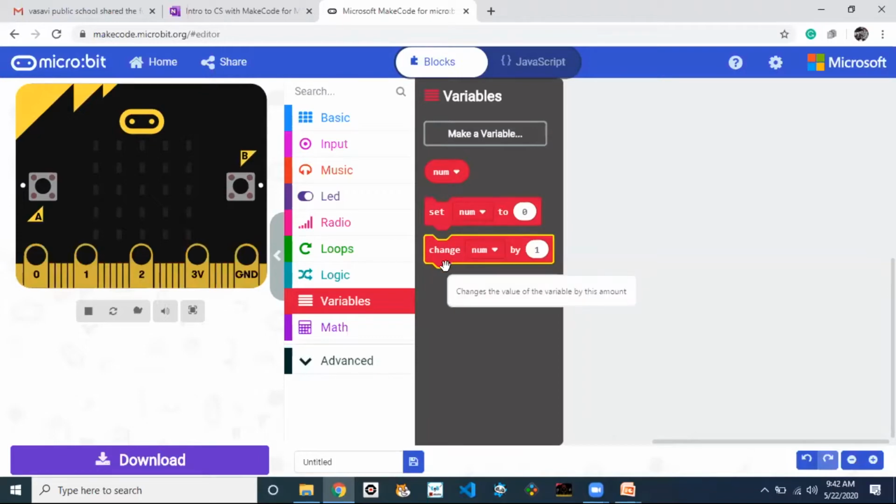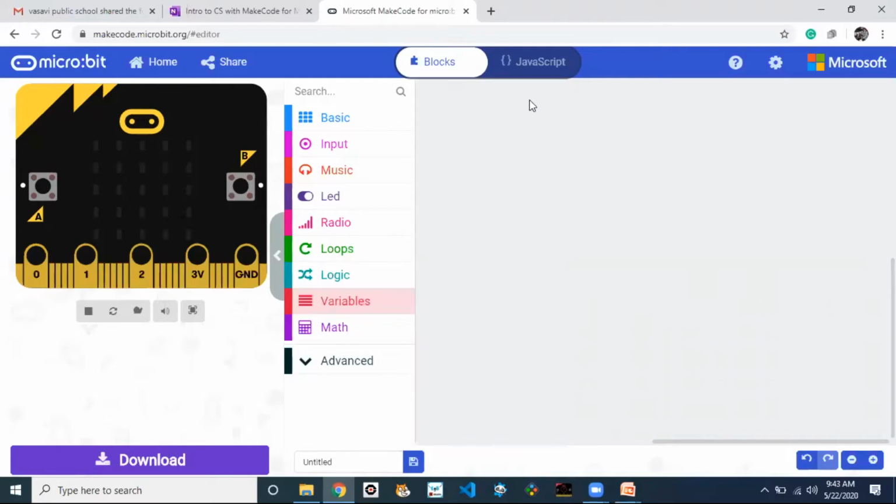Let me write a small program, then you can understand. Suppose I will do a project like this. Yesterday we already completed buttons, how to use the buttons, event handling. The same concept I'm using here. Our project is counting how many times you press the A button. We need to count those presses. So how can we do it? Suppose our algorithm is like this.